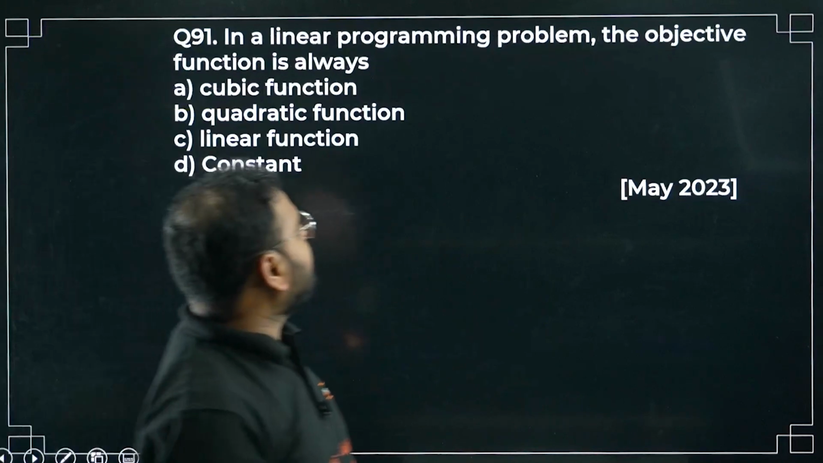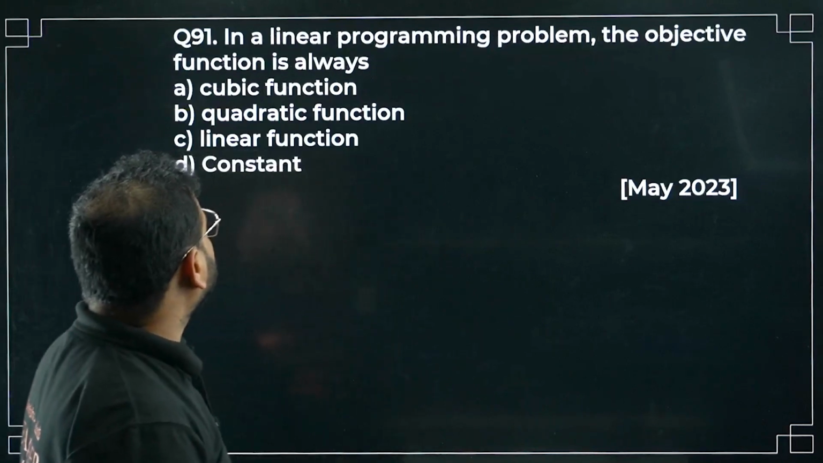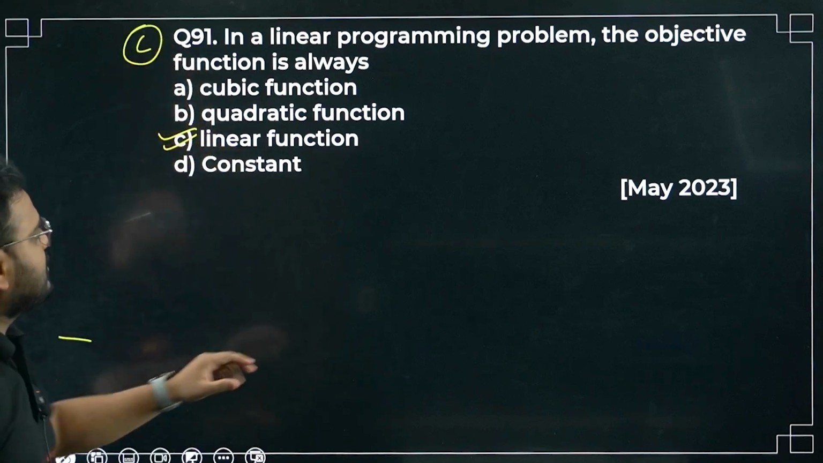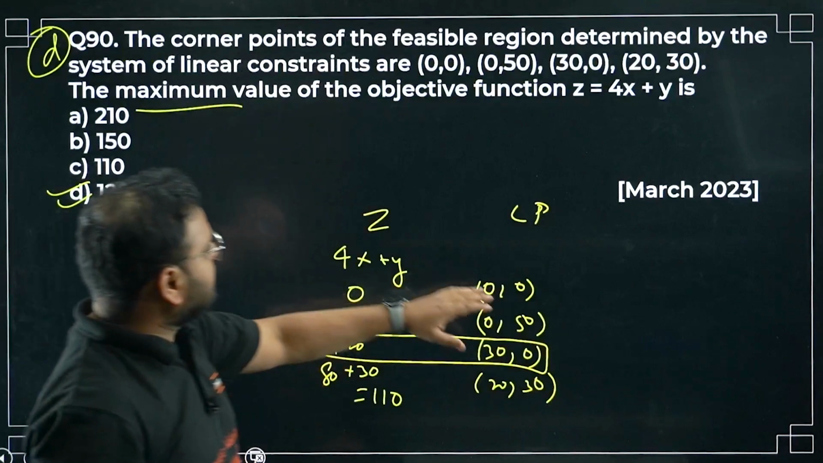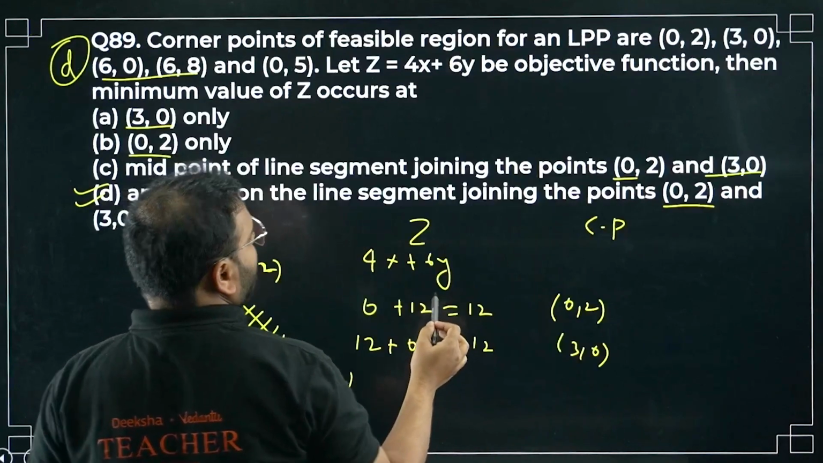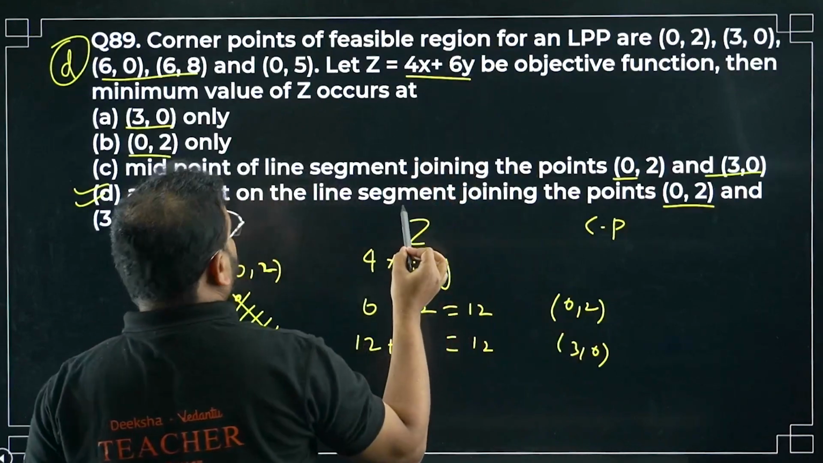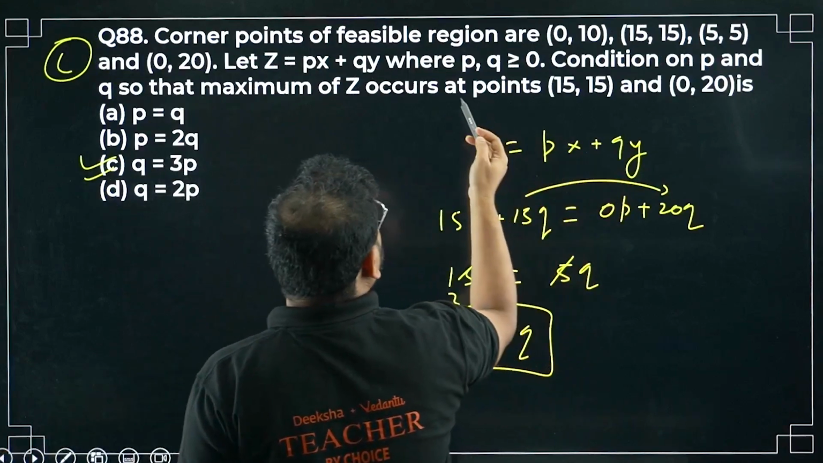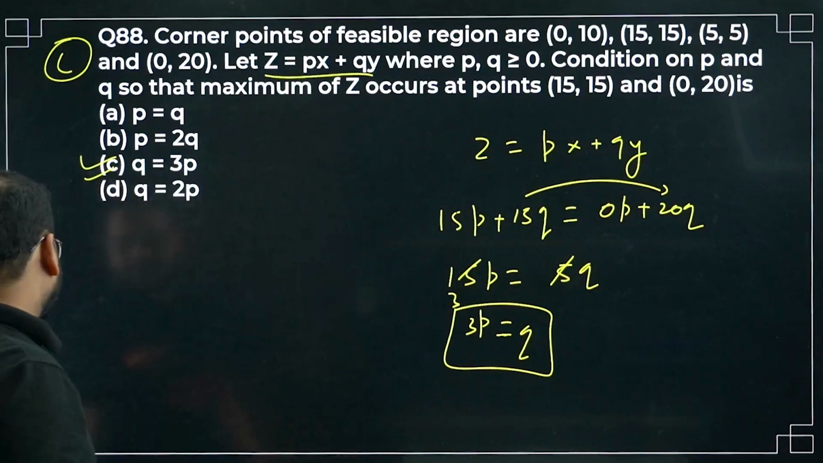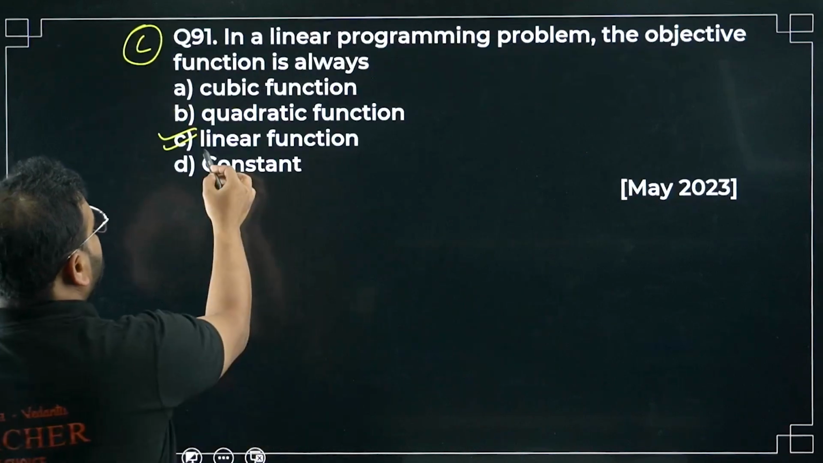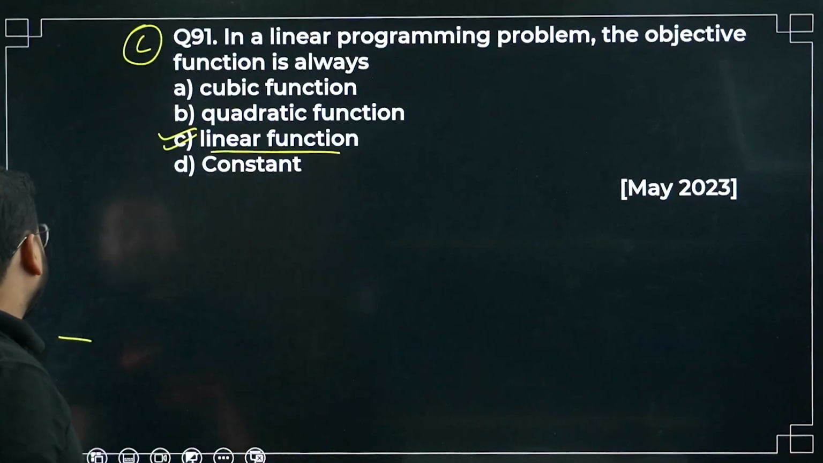In a linear programming problem, the objective function is always a linear function. Option C, right? We have taken all these functions. Please check. Here, sir, linear. Check here, again linear. Here also we have the function linear only. So every time you will have a linear function for any linear programming problem. So the answer is linear function. Moving on to question number 92 now.